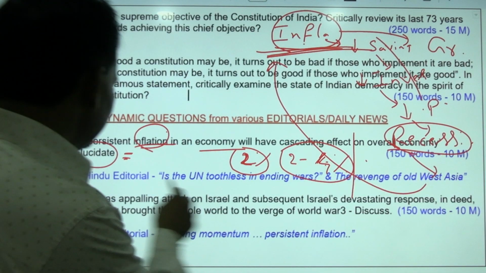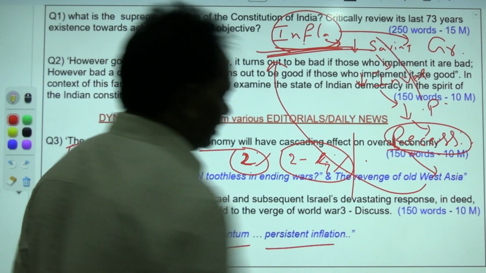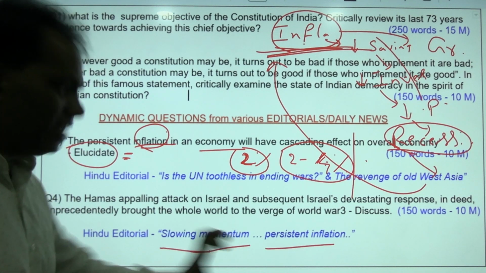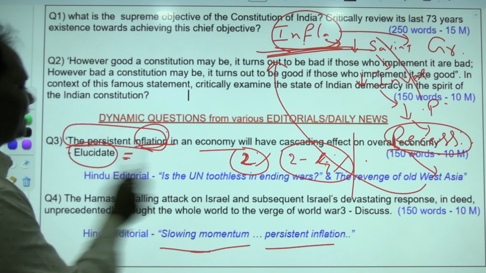So this has been discussed in The Hindu: slowing momentum and persistent inflation. It is related to recent issues only. However, I created this as an important, static question itself.